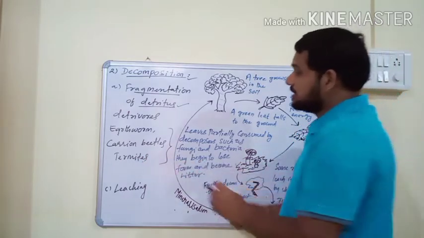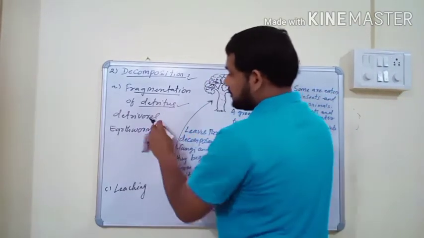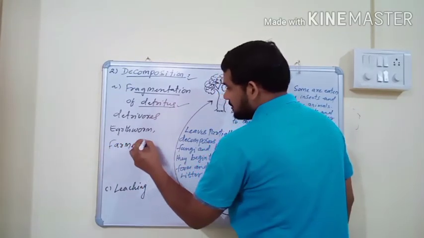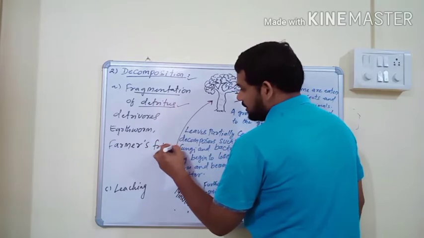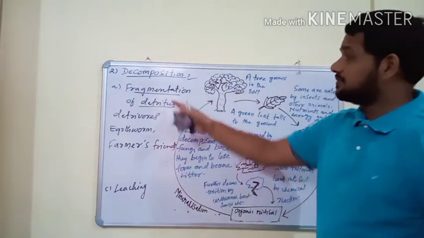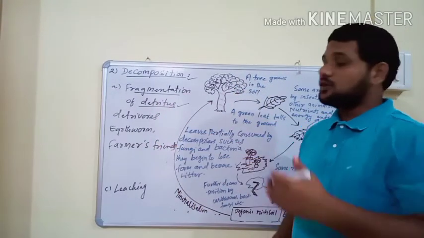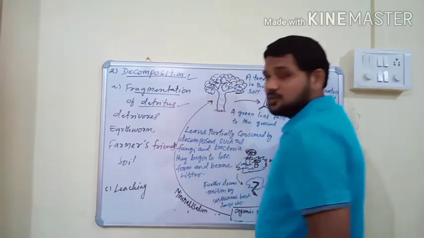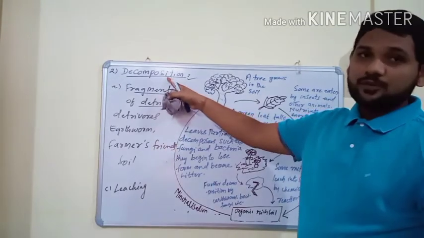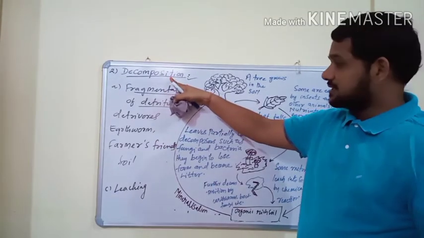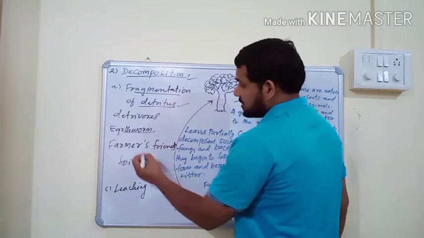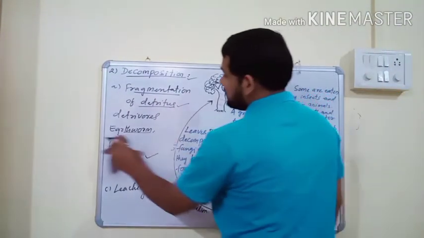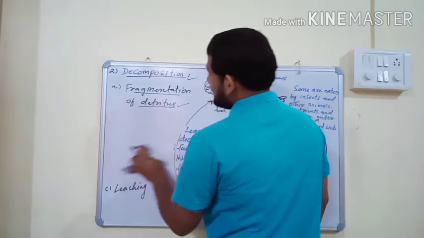Here the main detritivore is the earthworm. The earthworm is also known as the farmer's friend because it helps in fragmentation of detritus, and it is also useful for loosening of soil. When the soil becomes loose, the rate of decomposition increases. That's why the earthworm is known as the farmer's friend. So this is the first step of decomposition, known as fragmentation.